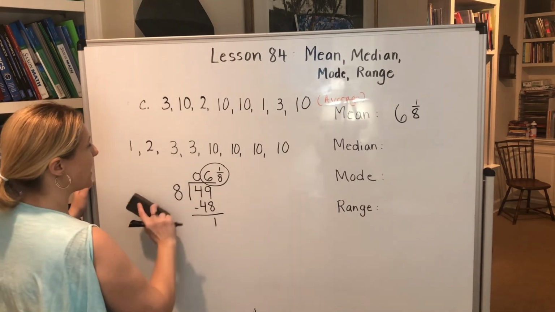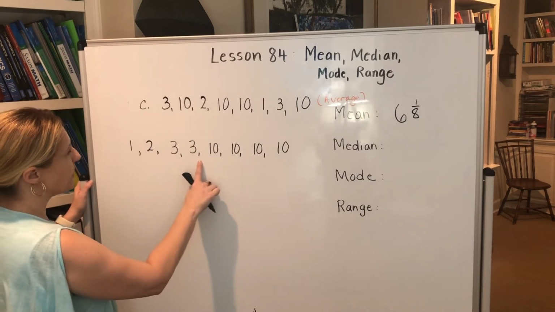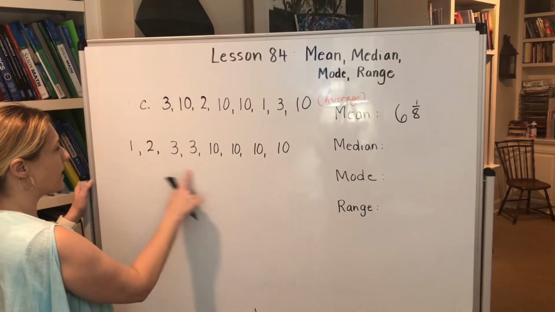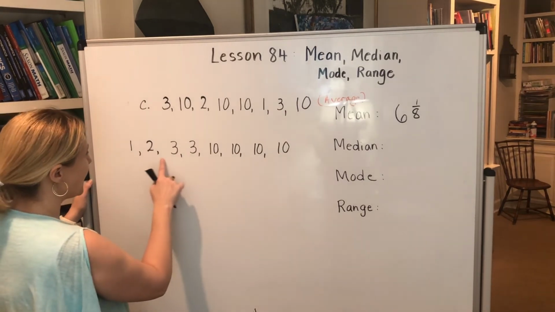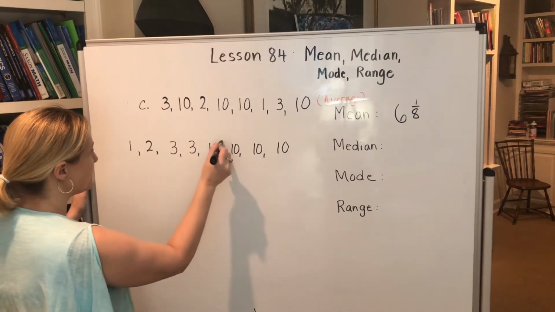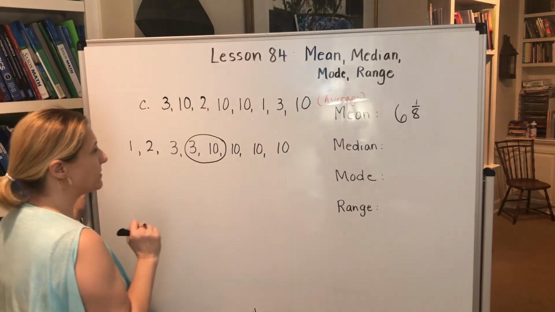Okay, now let's find the middle number. Now again, we have the same problem. There is an even number of numbers here. There isn't a middle number. So we have to find the 2 middle numbers, which would be right here, and find the number in between those.